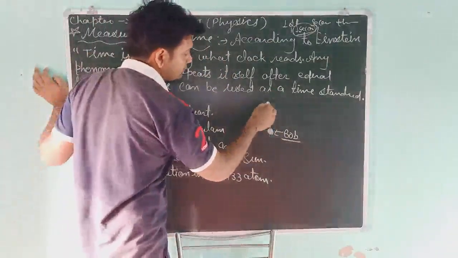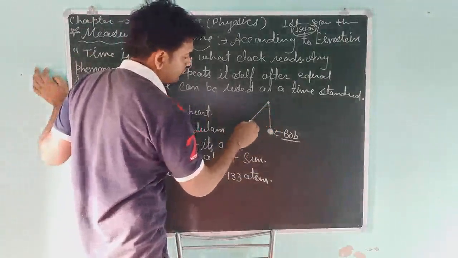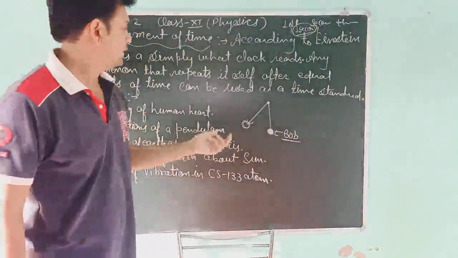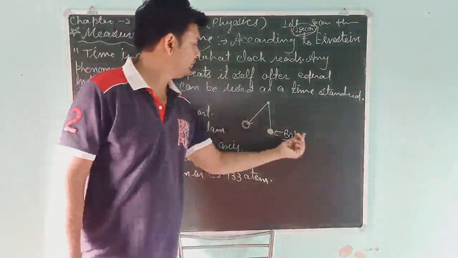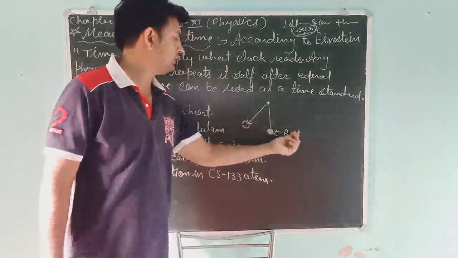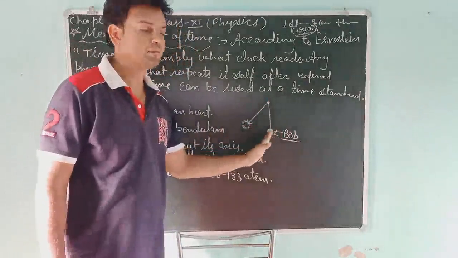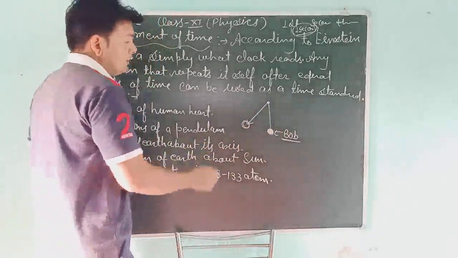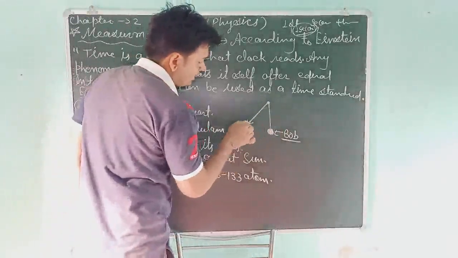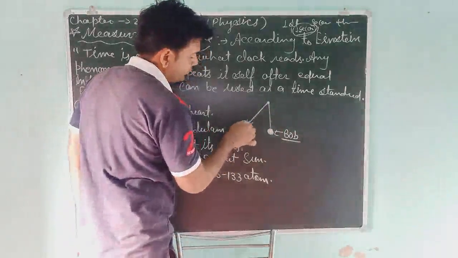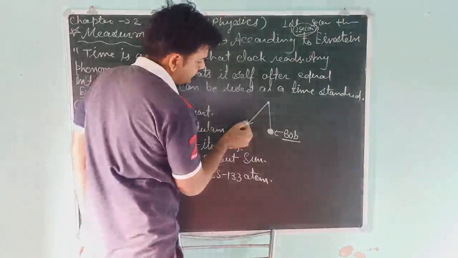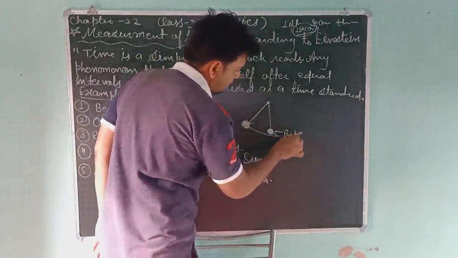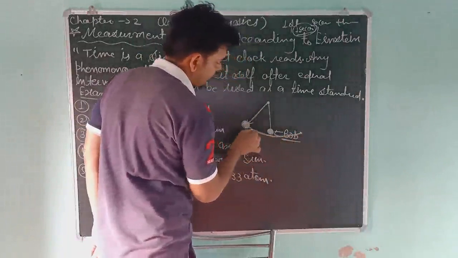When we release a pendulum from any height, it will start to oscillate about this axis. When you release the bob from this height, it will go first here and then here, and come back here and again here.